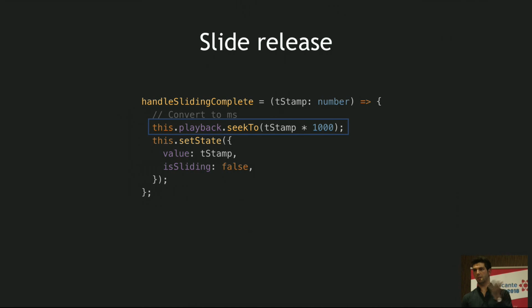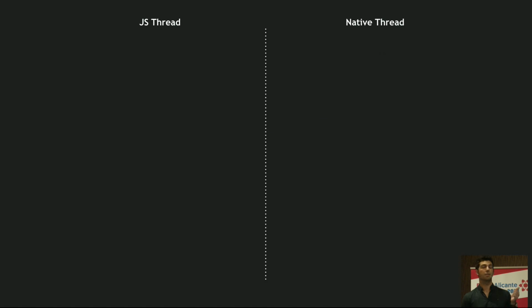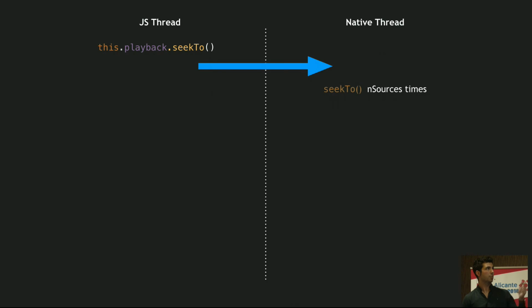And we're going to take a look at the thread communication that is going on so that you can have a better understanding. On the left side, we have the JavaScript thread. On the right side, we have the native thread. So when we call this method, we go to the native thread, and we want to remember that we have, let's say, five different audio sources playing at the same time, which each one represents one of the voices. We have soprano, we have alto, we have tenor, we have bass. So we need to seek in all of them, and that takes time. It's an asynchronous process. So there will be a moment that everything completes, and we will have this callback on the native side, on seek complete, that then says, OK, I'm in sync.